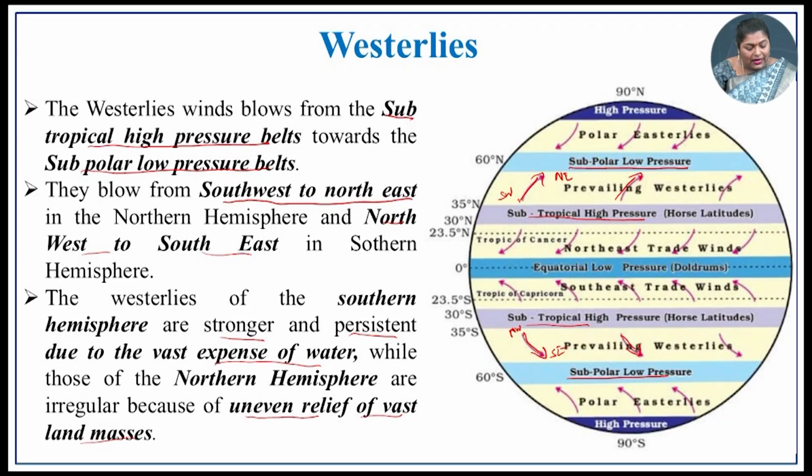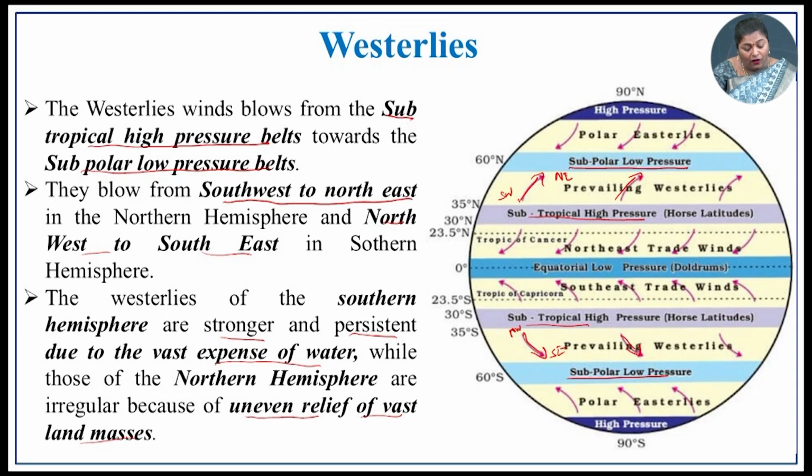The westerlies of the southern hemisphere are stronger and persistent. Why are they stronger and persistent? It is because of the vast expanse of water. You know that in the northern hemisphere, most of the land masses of the continents are concentrated compared to the southern hemisphere. Because of the vast water bodies, this wind is very strong in the southern hemisphere. Because of the uneven relief of vast land masses in the northern hemisphere, it is not that strong. That is, the westerly is not as strong in the northern hemisphere compared to the southern hemisphere.